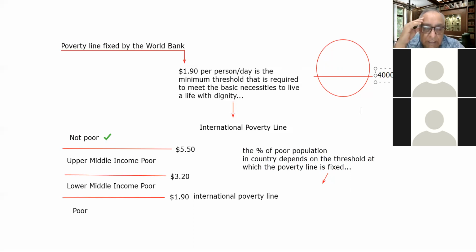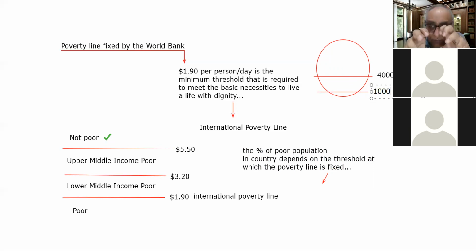And the poverty line in India has been fixed by the government of India at rupees, you can say, 1,000 per person per month. So this poverty line is fixed at rupees 1,000 per person per month.